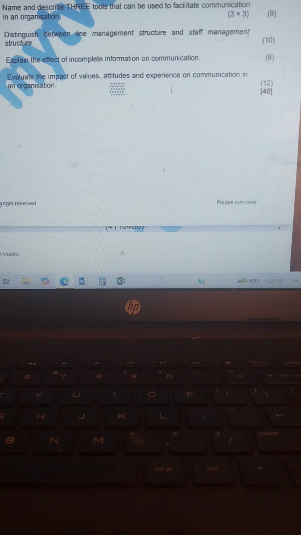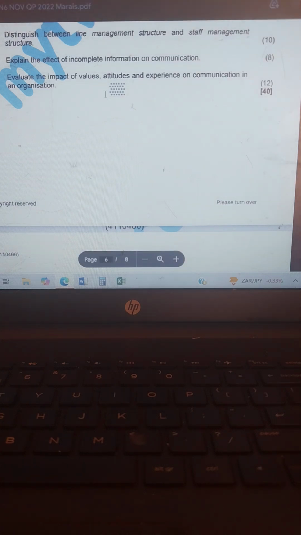The second one, they do not have authority to give instructions, but they are able to offer advice to both juniors and seniors in various departments. The third one, this is based on their specialist expertise of knowledge. For example, lawyers, accountants, and language specialists are those often employed to carry out staff functions. The fourth one, management has experts and specialist knowledge available immediately. Those are the differences between line management structure and staff management structure.